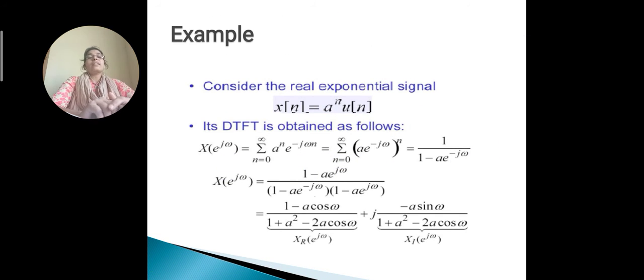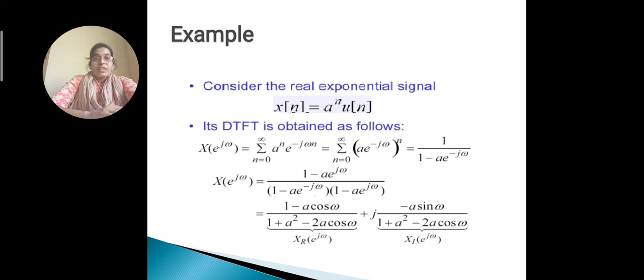Okay, let us understand how we find the DTFT of a given signal with an example. Let us consider a real exponential signal x of n. This is given in the question as a to the power n times u of n, where u of n is a unit step function. The definition of the unit step function is u of n equal to 1 if n is greater than or equal to 0, and u of n equal to 0 if n is less than 0. That means u of n exists only for the positive half part of the signal.